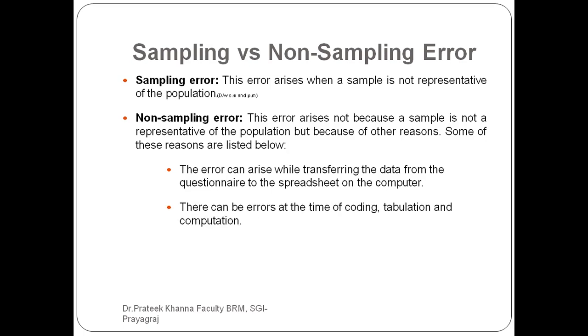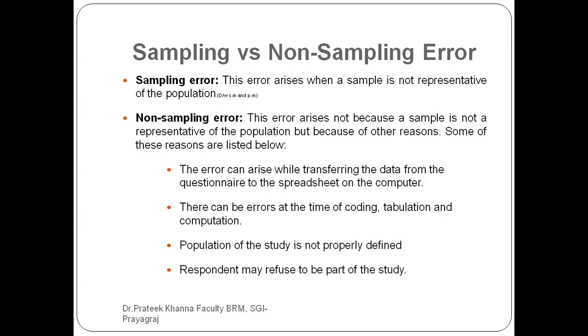Then the error can occur at the time of coding or tabulation, meaning representation of the data, and computation. The population of the study may not be properly defined. Or a respondent may refuse to be a part of one particular segment of your questionnaire. So non-sampling error arises not because of the sample, but due to transferring of the data, coding, tabulation, or refusal by the respondent. There may also be a sampling frame error.